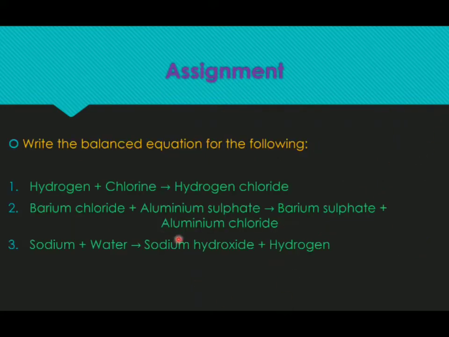So here is the assignment. You can see that the chemical reaction is given in a word form. Hydrogen plus chlorine combines to give hydrogen chloride. Barium chloride plus aluminium sulfate gives barium sulfate plus aluminium chloride. Sodium plus water gives you sodium hydroxide plus hydrogen. It's in the word form. So please write the symbolic form and then balance it. This assignment I will check it in the next week. So please complete it, children.